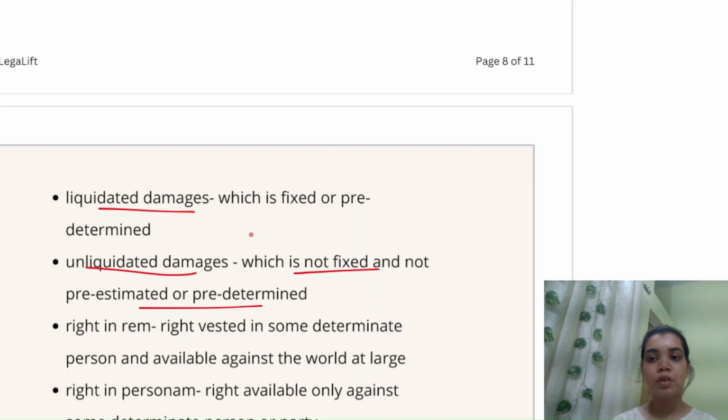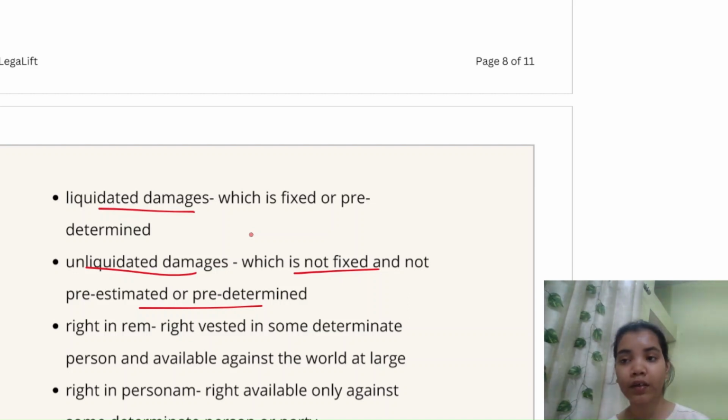My duty was to give him cotton on a certain date and time, but I didn't do that, and due to that B suffered a loss. So for his loss, I will give him compensation, and that compensation will be fixed and written down in the contract. So that 1 lakh rupees becomes liquidated damages because it is fixed and predetermined, what amount of compensation I will give.